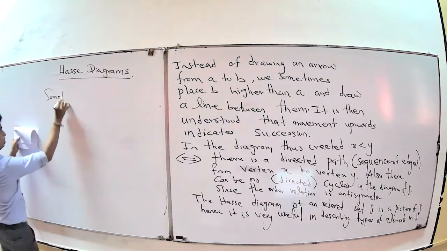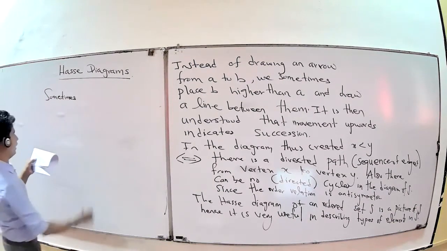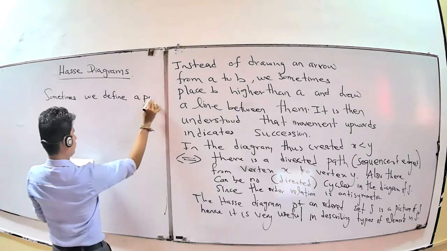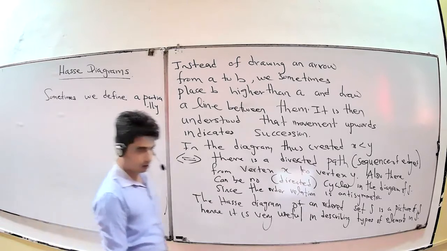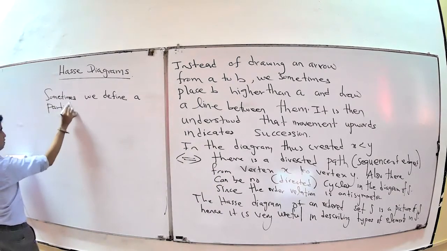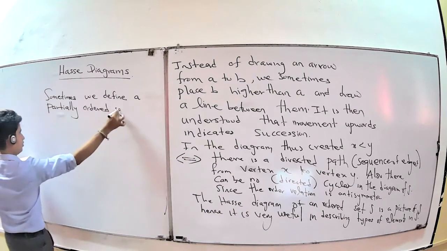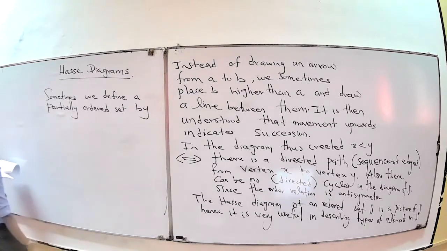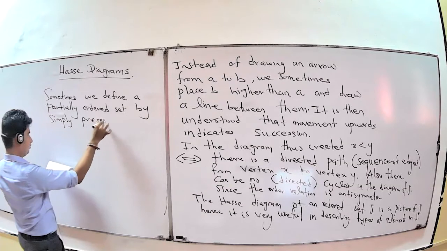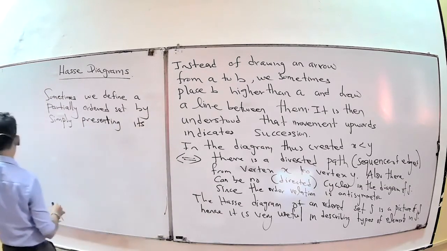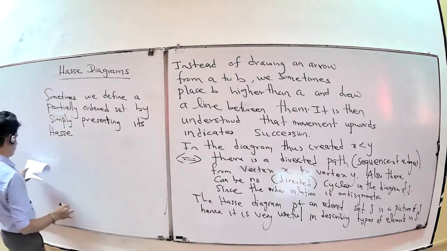Sometimes we define a partially ordered set by simply presenting its Hasse diagram.